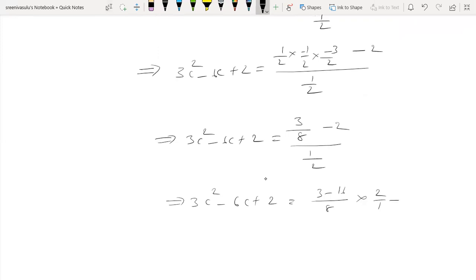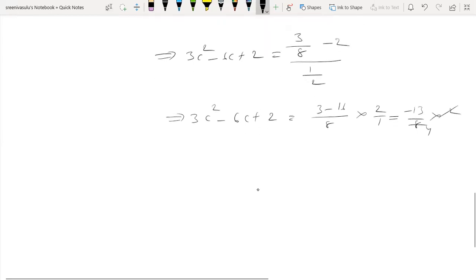And finally, we get 16 minus 3, that means minus 13 by 8, 2 to the 2, 4. That implies 3c square minus 6c plus 2 equal to minus 13 by 4.